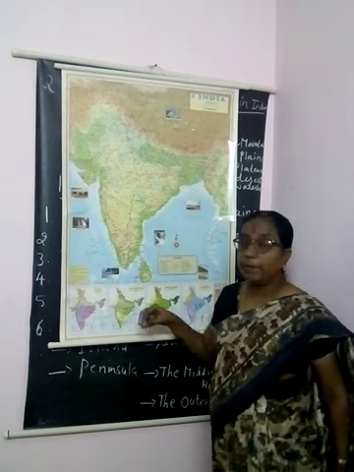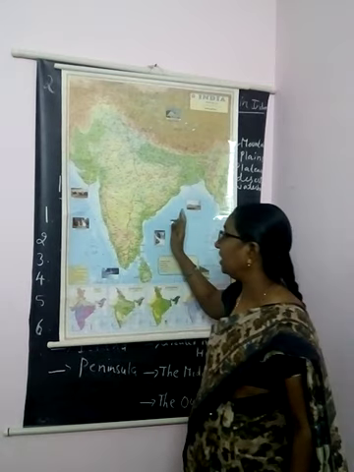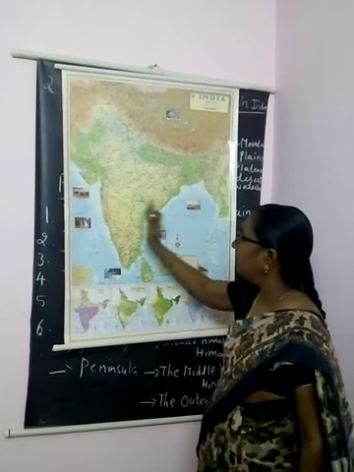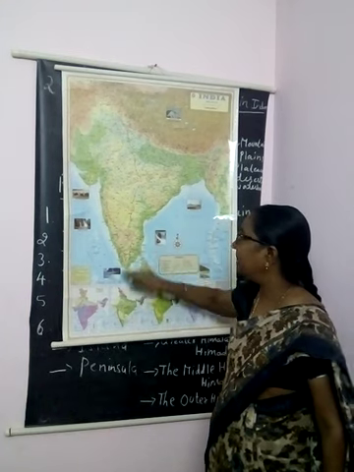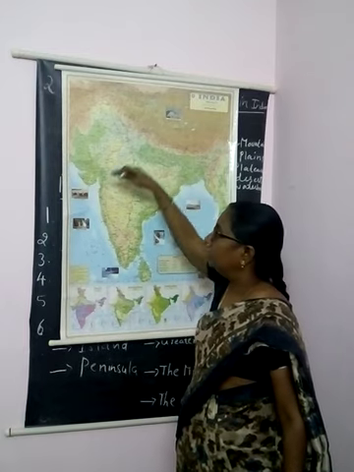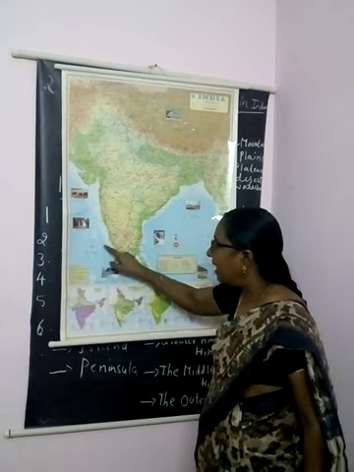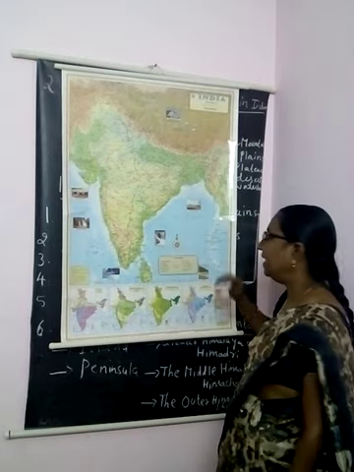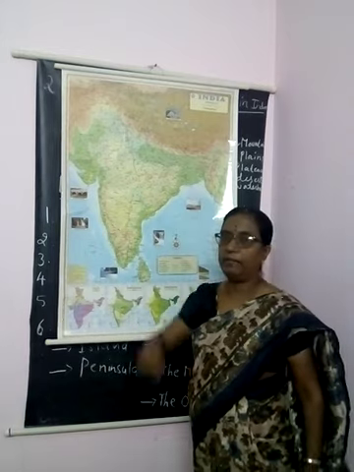And peninsula I explained: land which has water on 3 sides. This side the Bay of Bengal, this side the Arabian Sea, and here the Indian Ocean. So 3 sides water and 1 side land is called a peninsula. Land surrounded by water on all sides is called an island. The island areas are the Andaman and Nicobar Islands and Lakshadweep Islands.